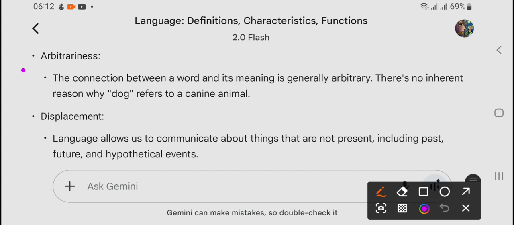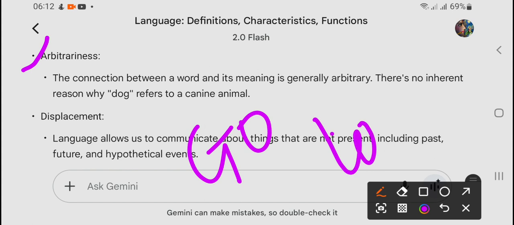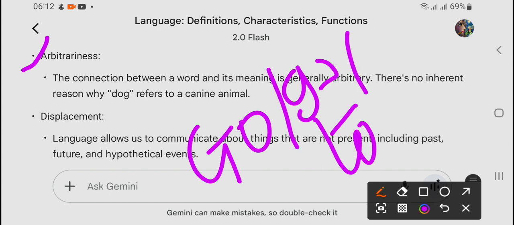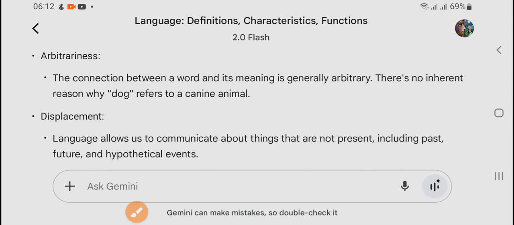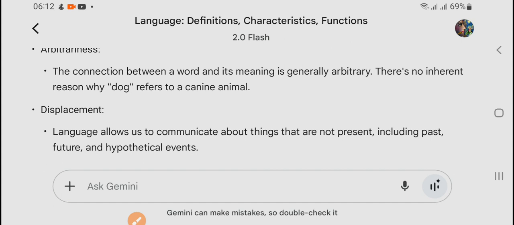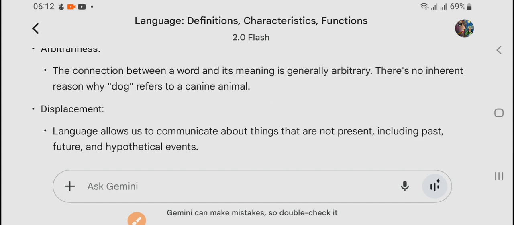Arbitrariness, we discussed a number of examples in the class where there is no reason, right? That it is go, but then the sound is two. So why is it go and why is it two, right? This example you can give. This proves that language is arbitrary, because it is decided that the go sound is go, but the to sound is to. I don't know why, but that is decided. This is the example of arbitrariness, right? Language is arbitrary, decided by some person, and we have to follow without arguing.